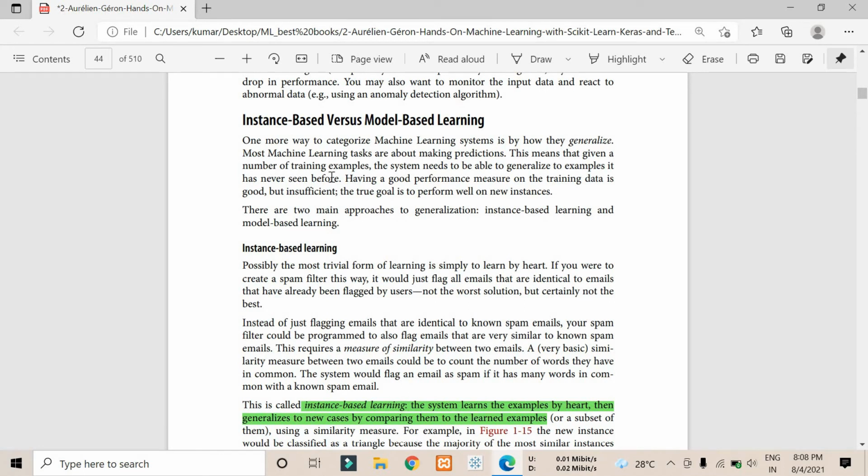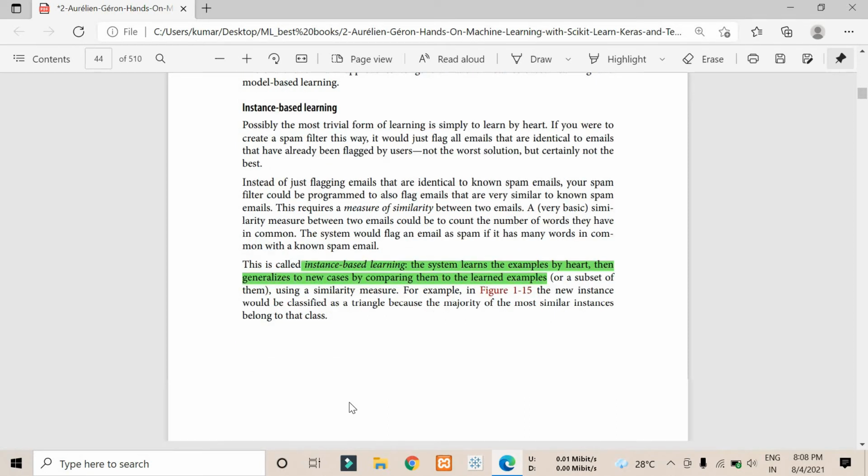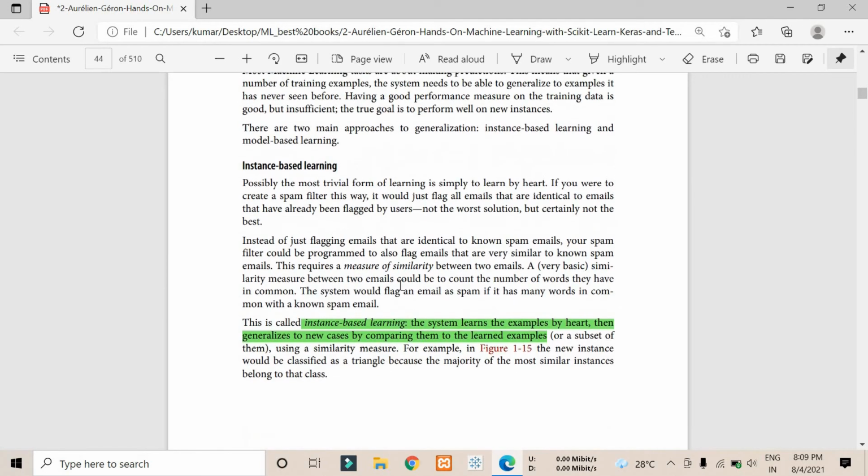And so we have two different terms here. We have instance based learning and we have model based learning. So what is instance based learning? Instance based learning learns examples by heart, then generalizes to new cases by comparing them to the learned examples. Let me give an example here. They have given a very good example, which is about happiness.